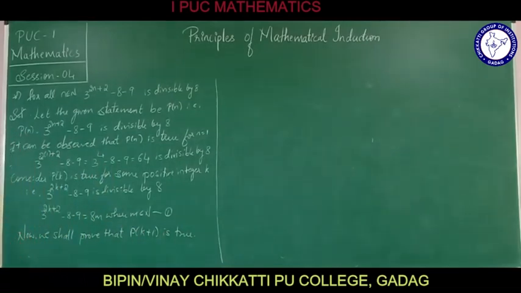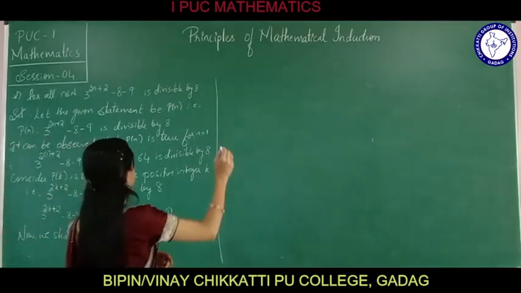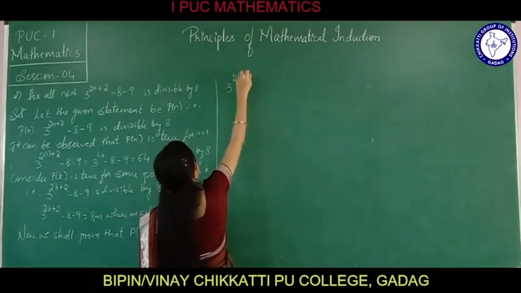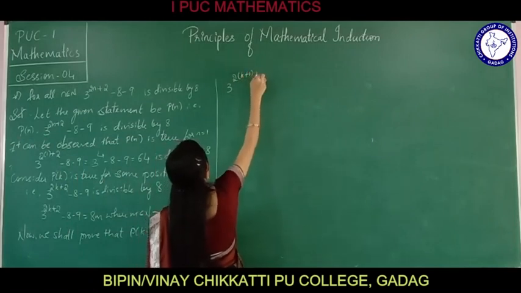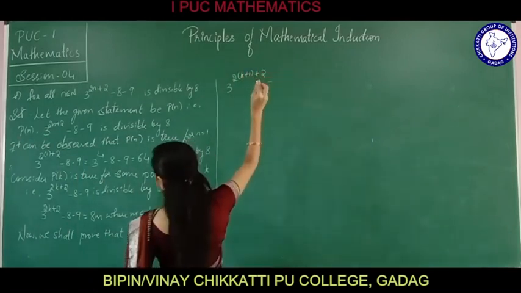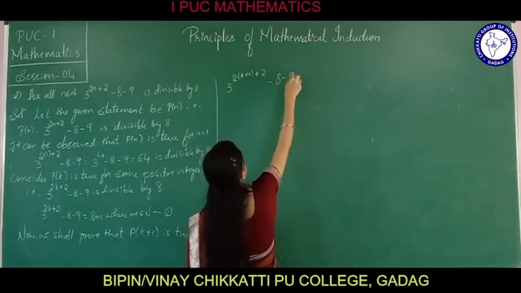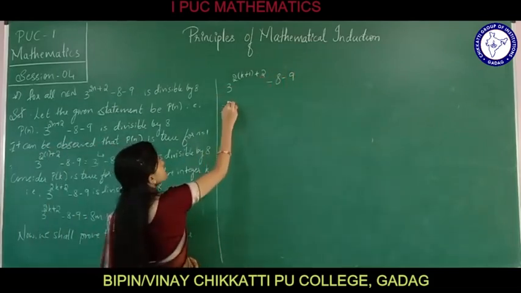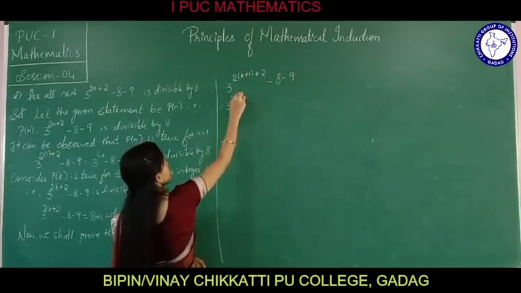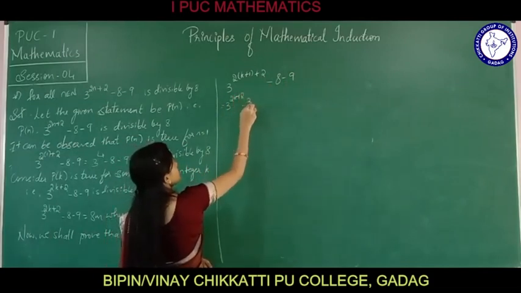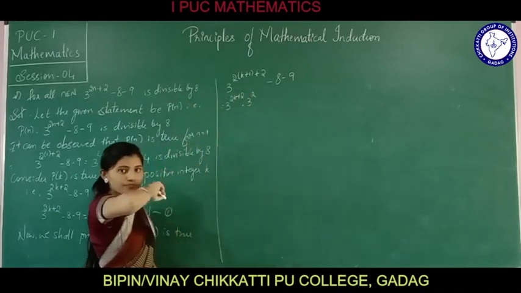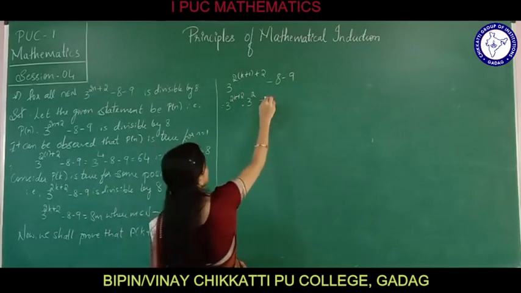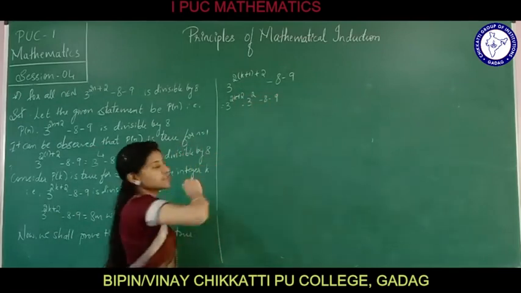That is 3 raised to 2k plus 1 plus 2 minus 8 minus 9. This can be further written as 3 raised to 2k plus 2 into 3 raised to 2, just simplifying into 3 raised to 2, minus 8 minus 9.